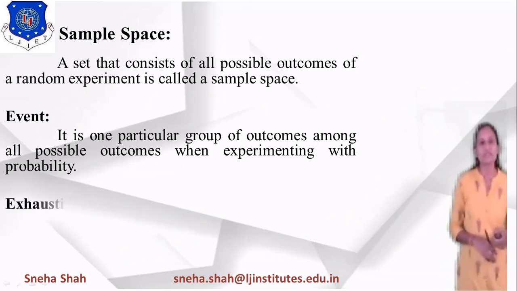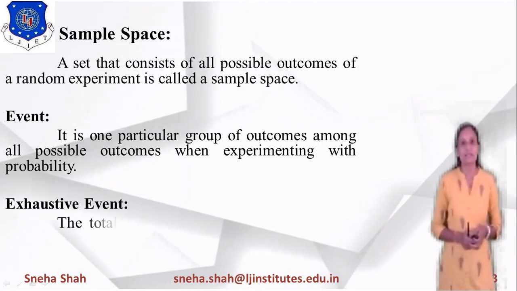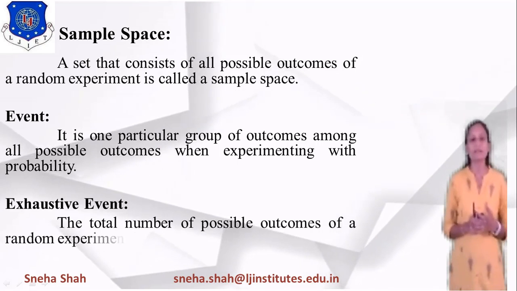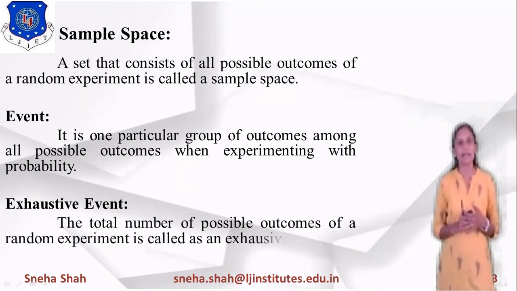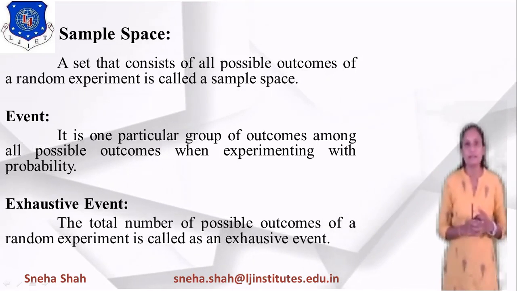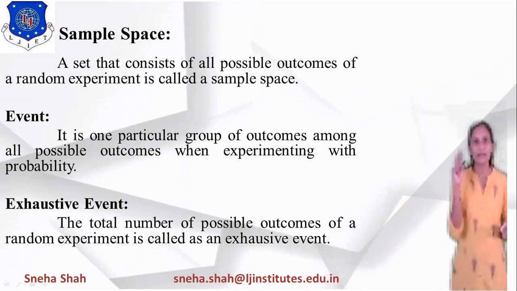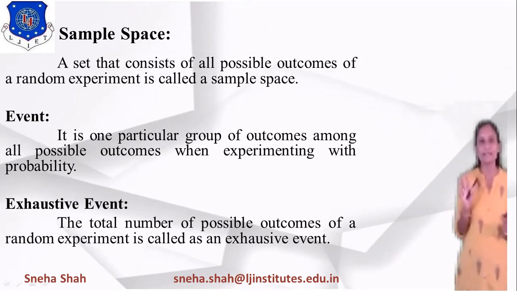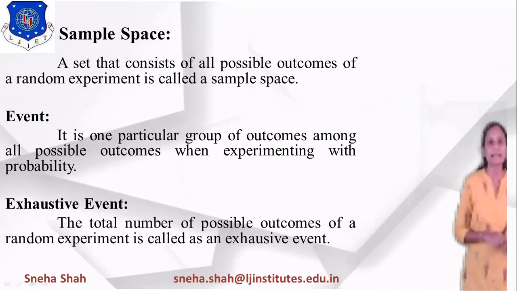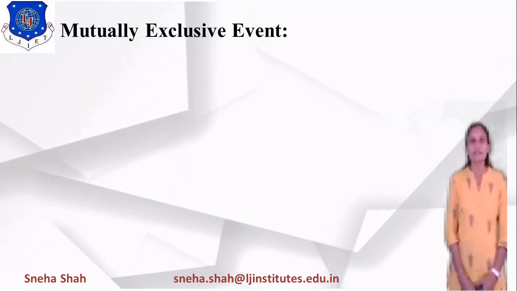Now the next definition is exhaustive event. What is an exhaustive event? An exhaustive event is the total number of possible outcomes of a random experiment. If we see tossing a die, how many possible outcomes are there? 1, 2, 3, 4, 5, 6, right? So there are a total of 6 possible outcomes, so it is considered an exhaustive event.